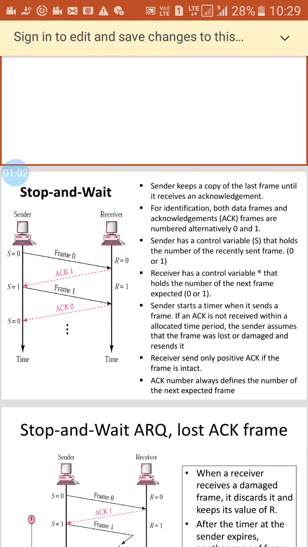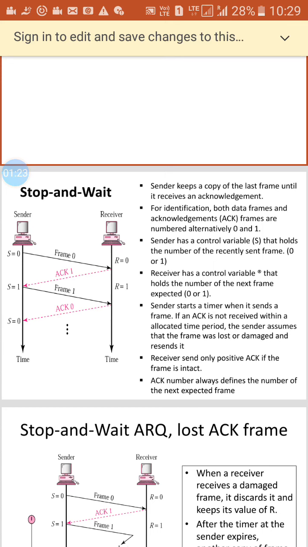For identification, both data frames and acknowledgements are numbered alternately 0 and 1. Stop and wait means, first of all, we have to see the acknowledgement. Acknowledgement means we get an alert that the frame has been received in the receiver section.